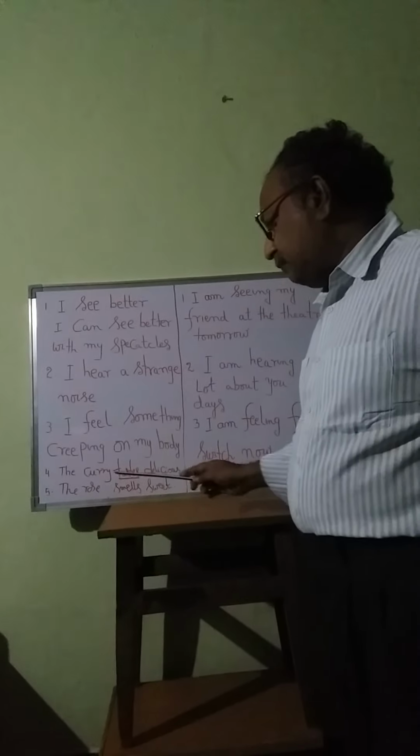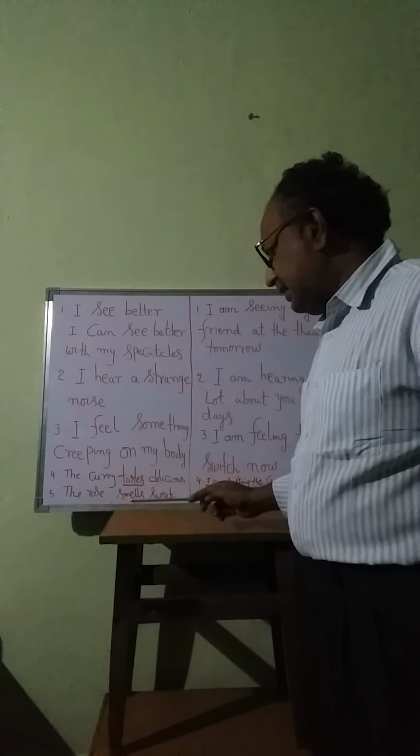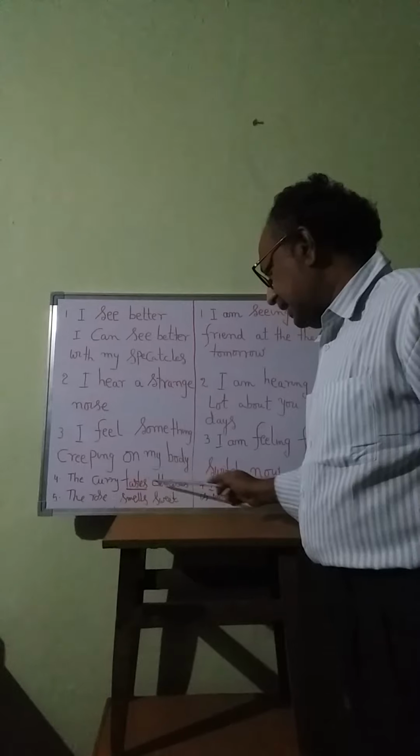Okay, now look at the fourth sentence on the whiteboard on the left. The curry tastes delicious. Imagine that you went to a dinner or a lunch at your friend's house. Somebody serves you food and you put the curry into your mouth. Then the curry tastes delicious. The curry is not tasting delicious because here taste is used in the sense of perception. So the curry tastes delicious because it is not your activity, it is your perception.